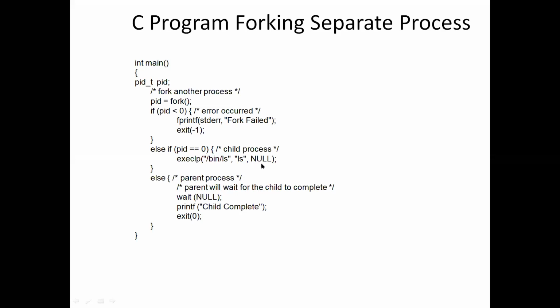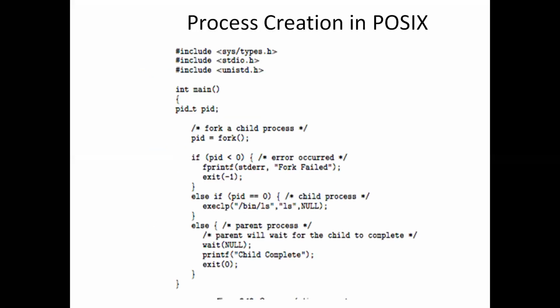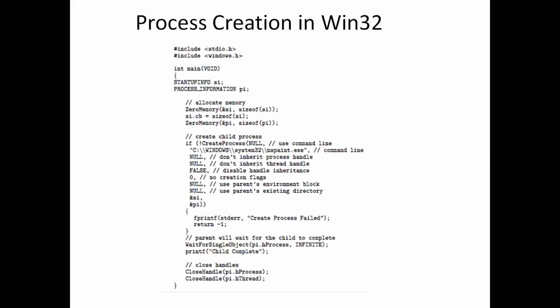Until this null is returned by the child process, the parent process will be waiting. Once null is returned, the parent will come to know that the child completed its execution, and it prints child complete and exit. This is the forking process. Next we have the same thing using POSIX, and the same creation in Windows 32.